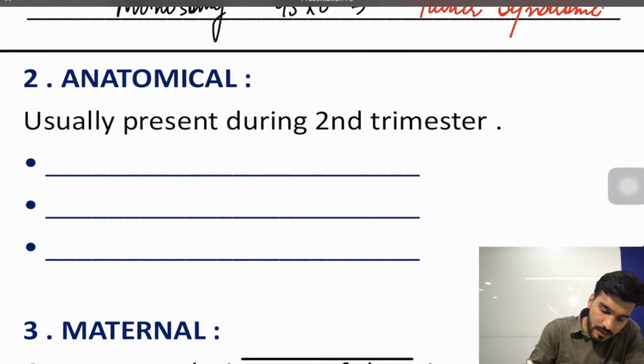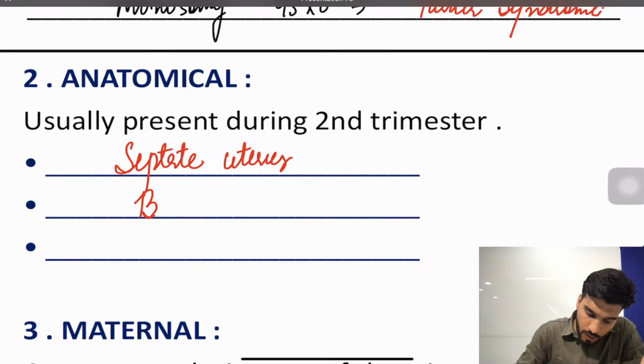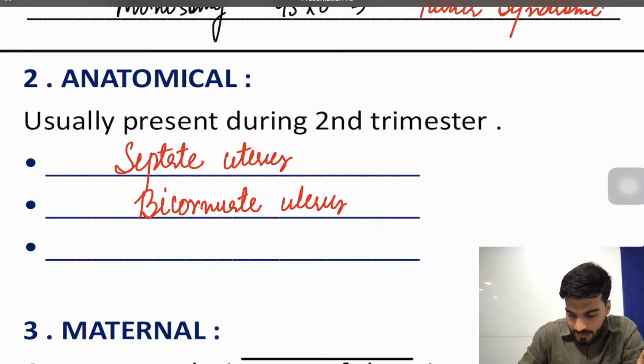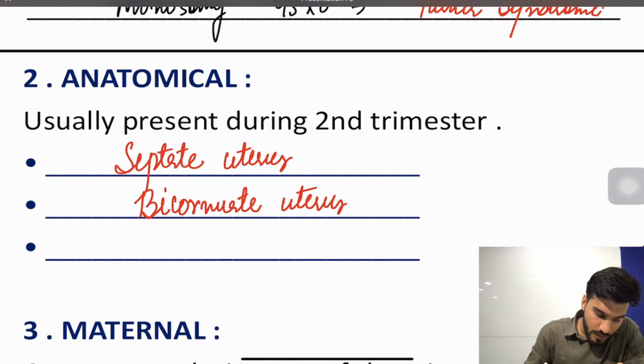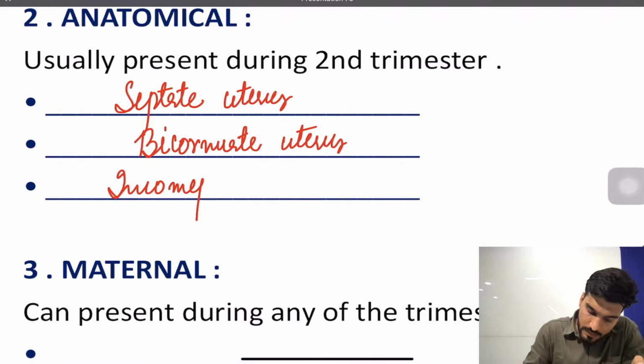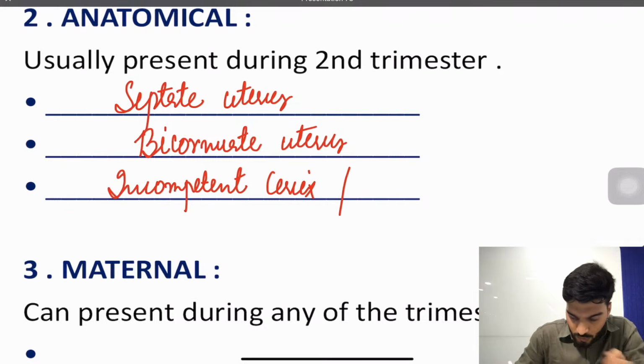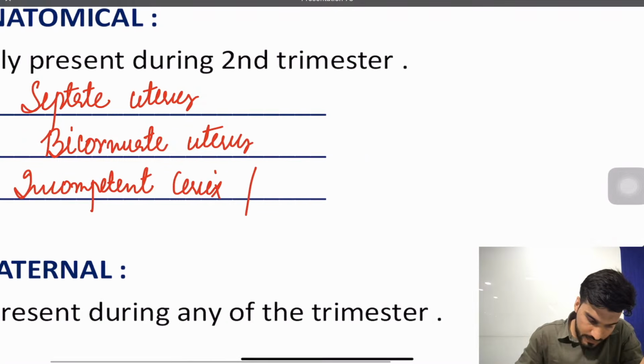So what can be the causes? We can have a septate uterus, a bicornate uterus, or an incompetent cervix, also called cervical insufficiency.